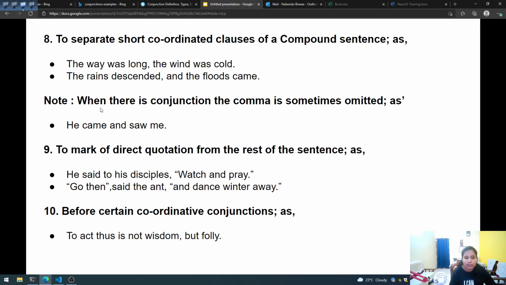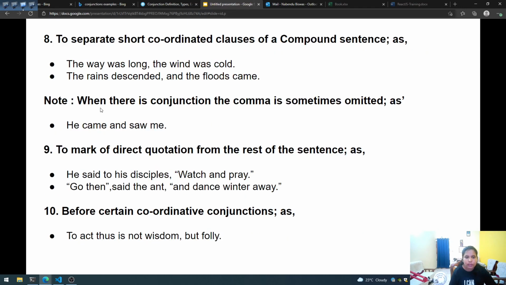Otherwise we could have written it as: to act thus is not wisdom but to act thus is folly. We would have had to write the whole sentence if we were using a conjunction, but we have used a comma here, so it makes sense. To act thus is not wisdom, but folly.